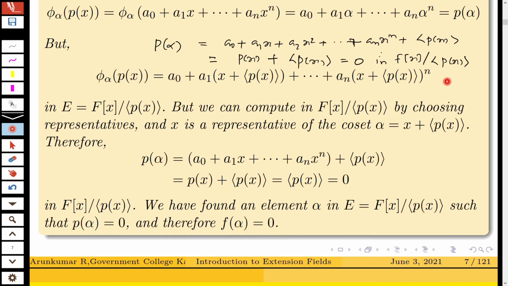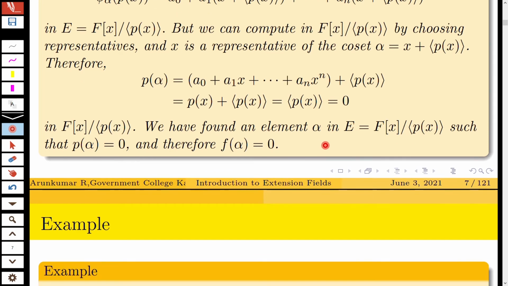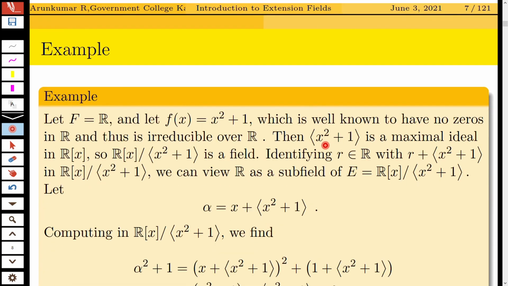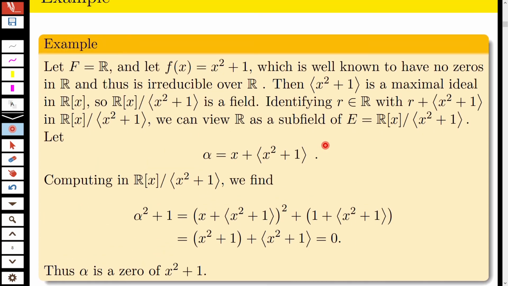Now we can illustrate this construction using the following example. This is the method. Let F equal R and let f(x) be equal to x squared plus 1. You know that this is irreducible in R. Then the ideal generated by x squared plus 1 is a maximal ideal in R[x]. So R[x] over the ideal generated by x squared plus 1 is a field.